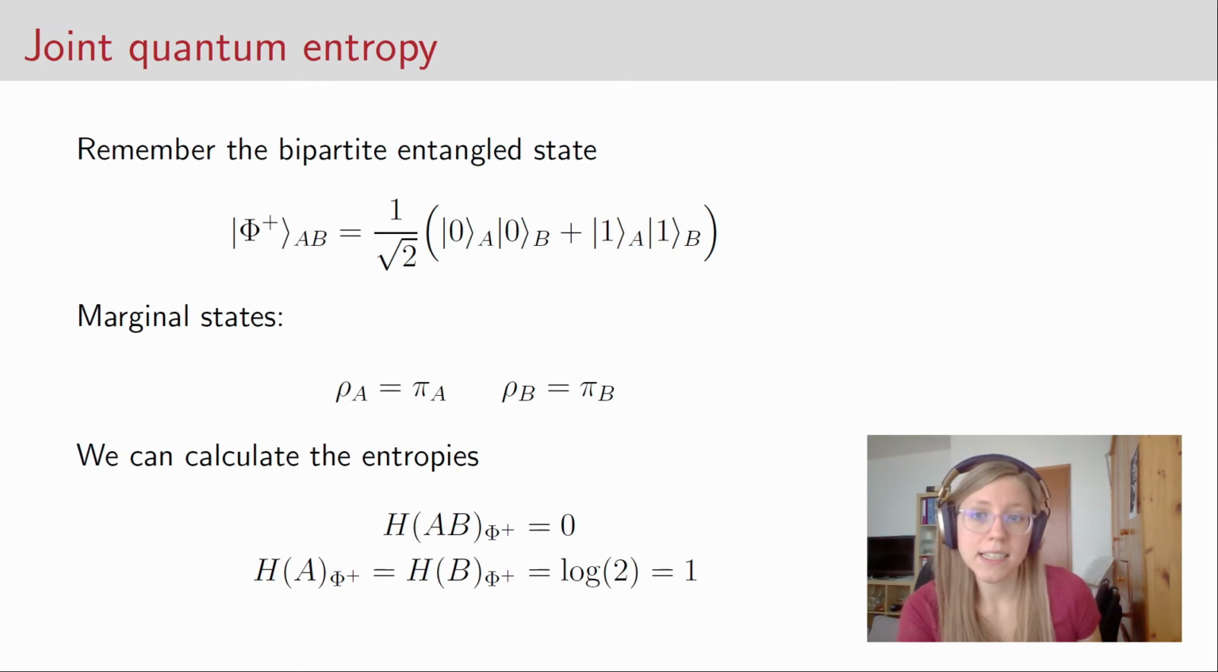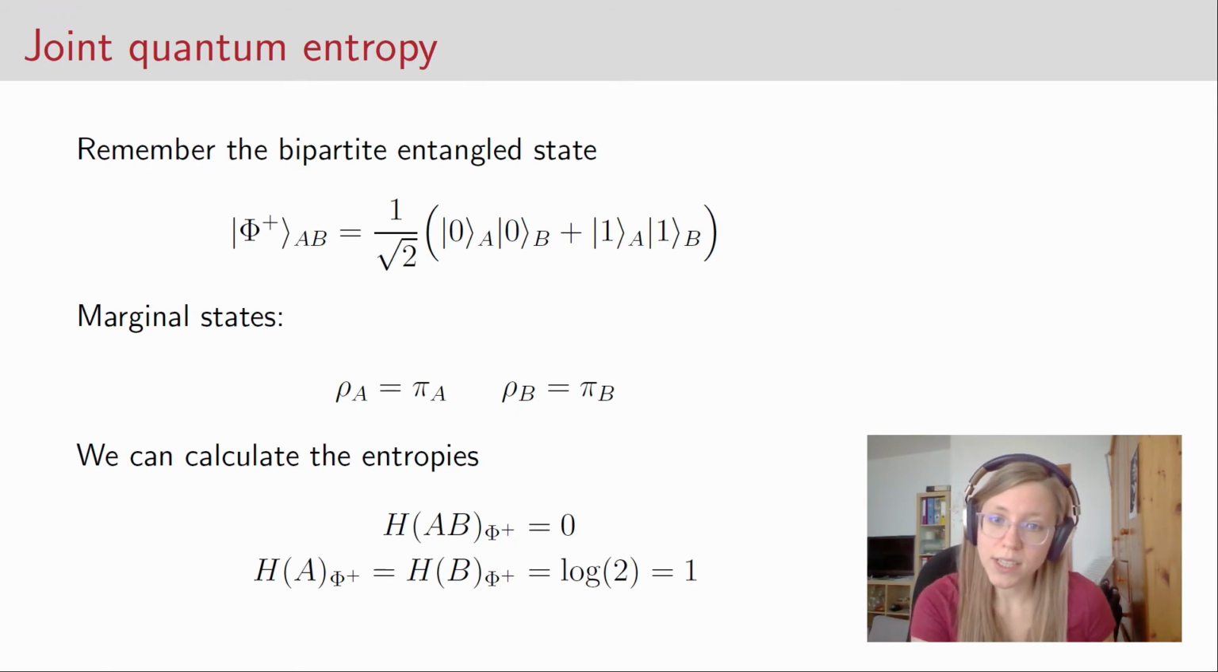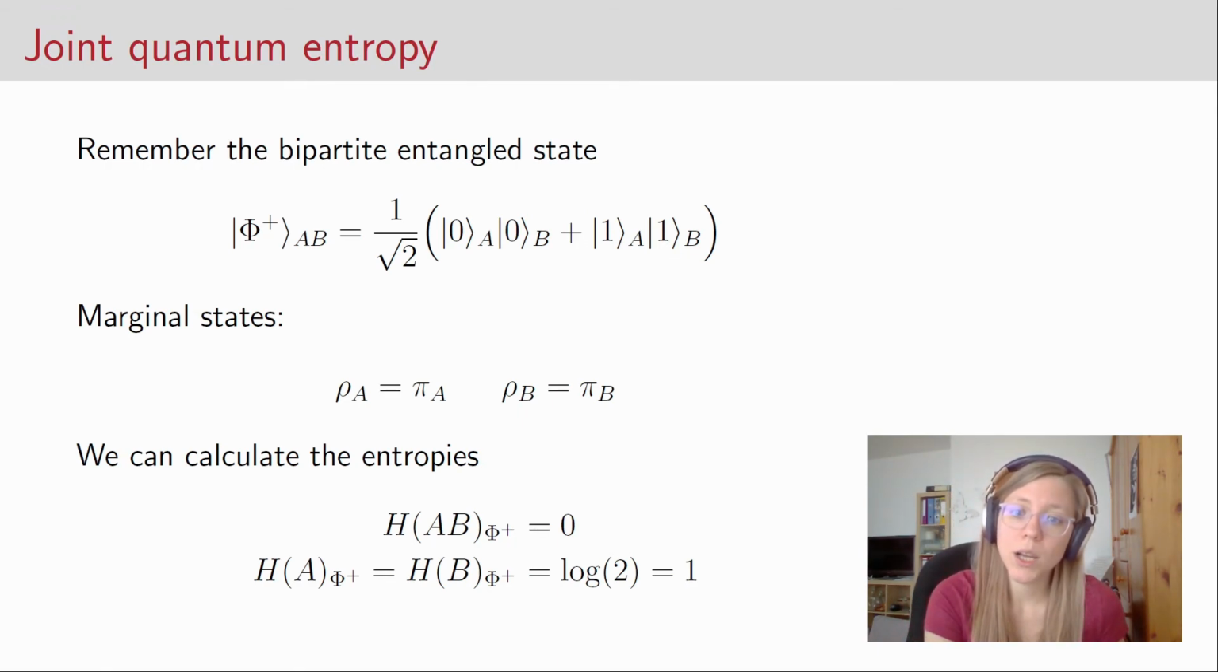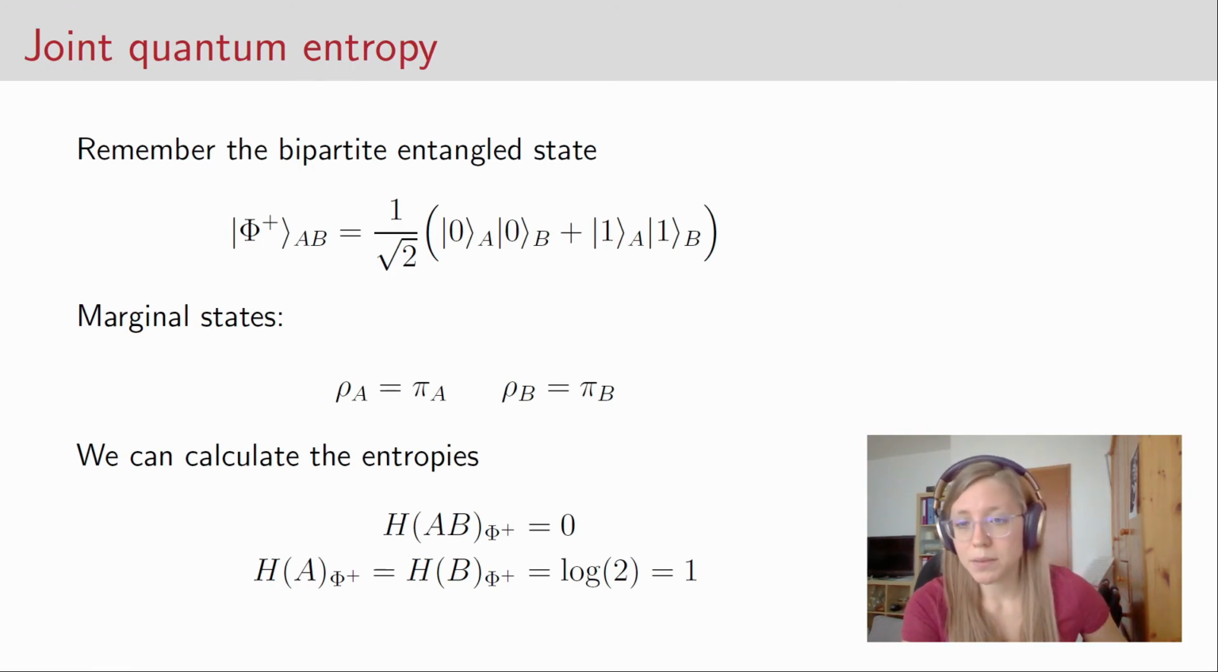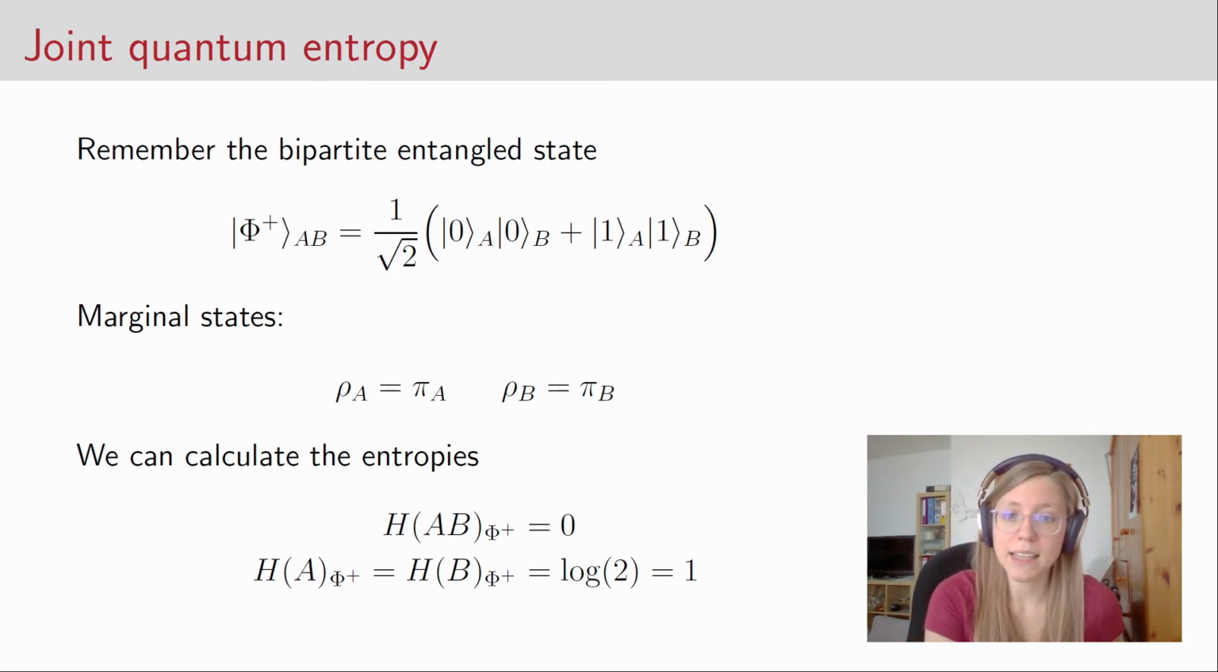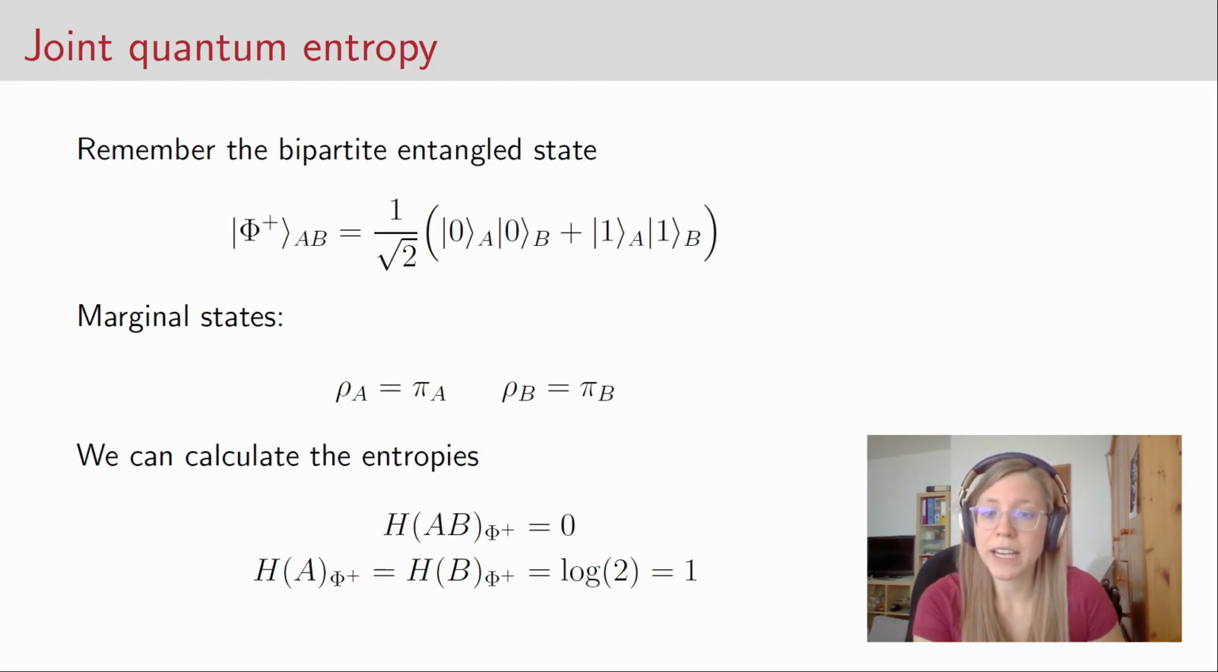Since the state of the joint system is a pure state, we know that the joint entropy is 0. But because the marginal states are not pure states, they are actually maximally mixed states, if we calculate the entropies of those states, then we know that it's the logarithm of 2, and that equals 1. So here is an example where this inequality that held in the classical case is really not fulfilled.